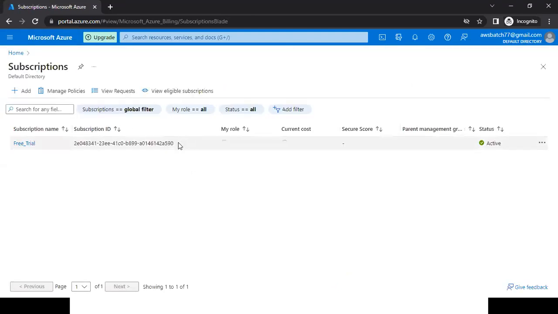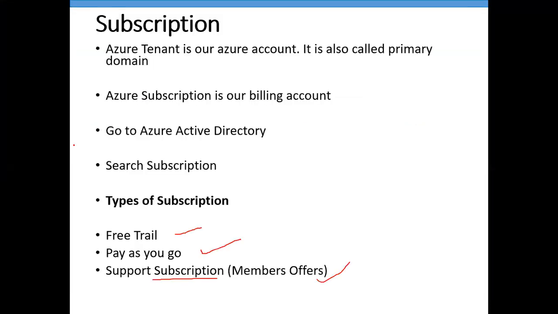See here, this is my subscription. So clients can pay in advance to Azure to get discounts from their side. That type of subscription is called a support subscription, or you can call it a member offer. These are the offers which Azure is providing to their customers.